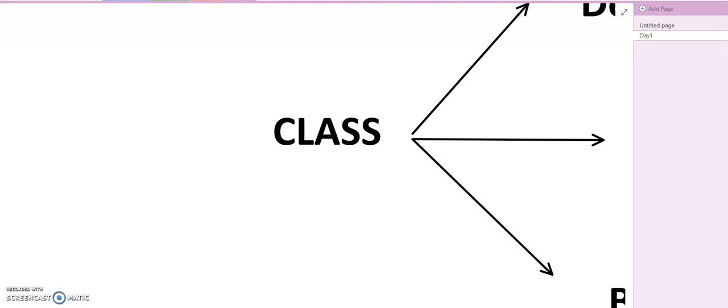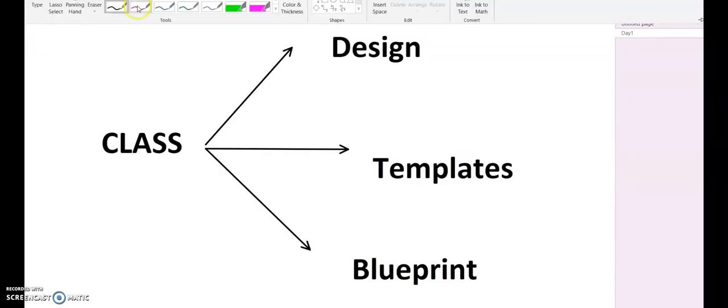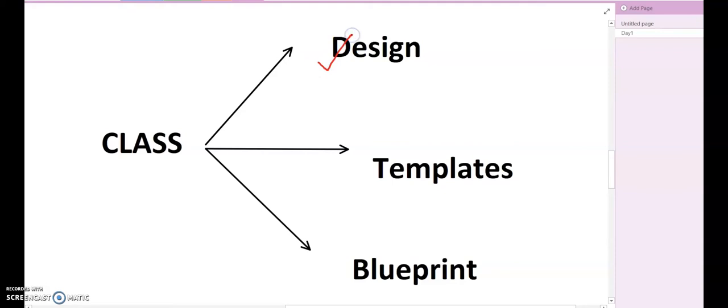So what is this class, right? We have discussed what an object is. Now we'll discuss what class is, right? So consider class as a design, right? We create design once and use it again and again to create objects. Please listen to it carefully, that we create design once and use that design to create object again and again, to create multiple objects. Similarly, you can define class using the word template. A template created once can be used to create multiple objects again and again.